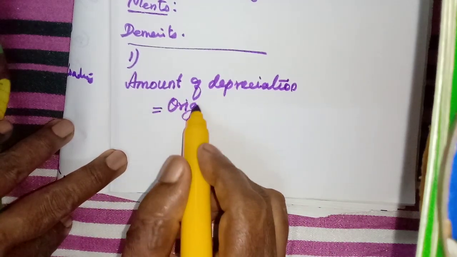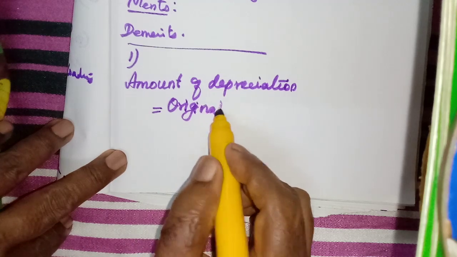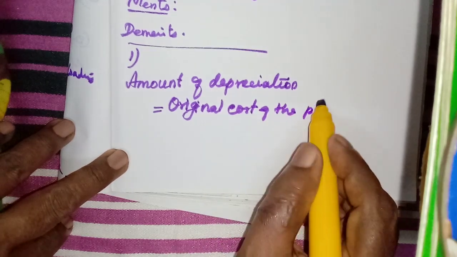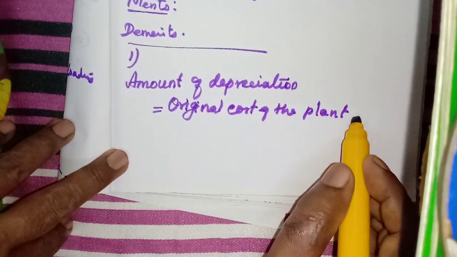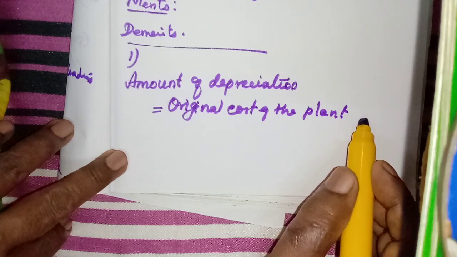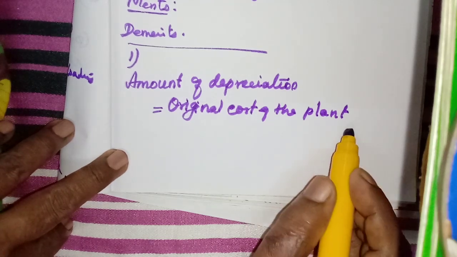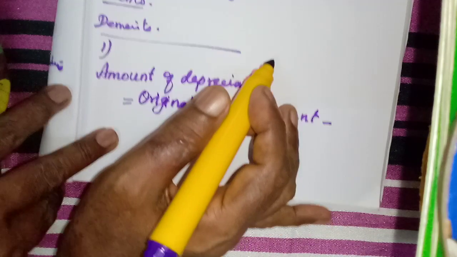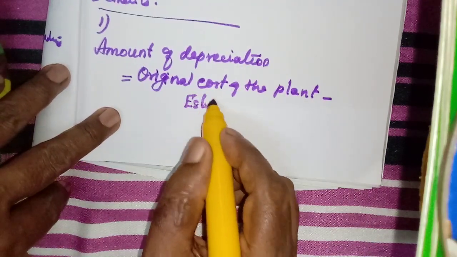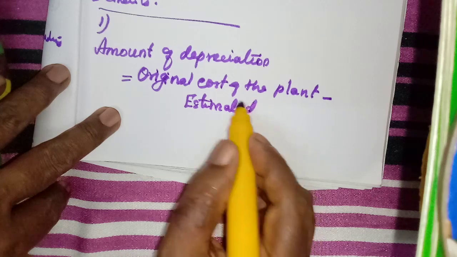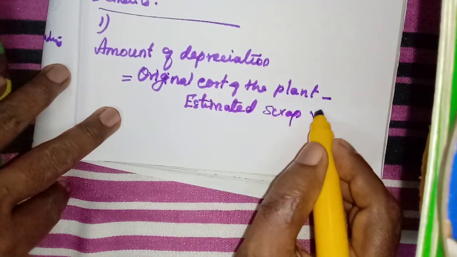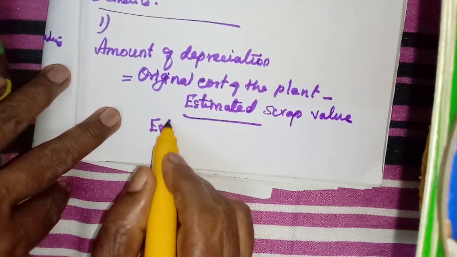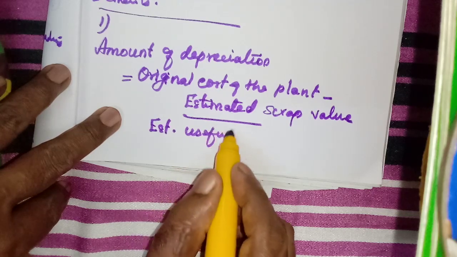Original cost of the asset, here the plant is given, so we can write plant, minus estimated scrap value, divided by estimated useful life of the asset. The formula we may not forget.